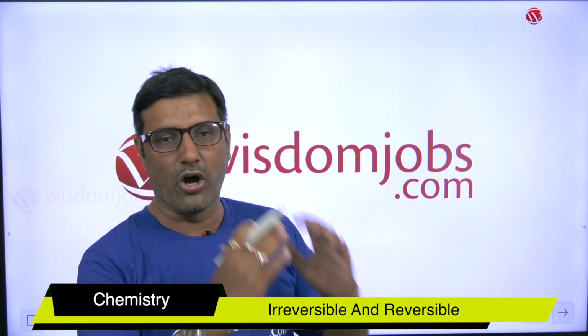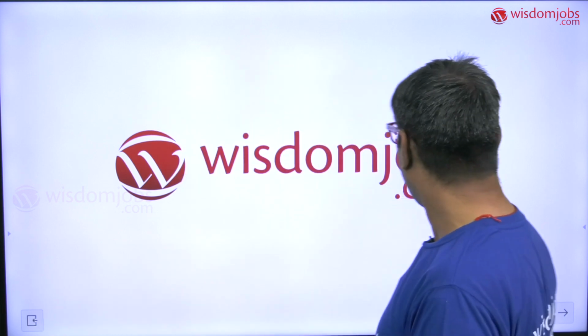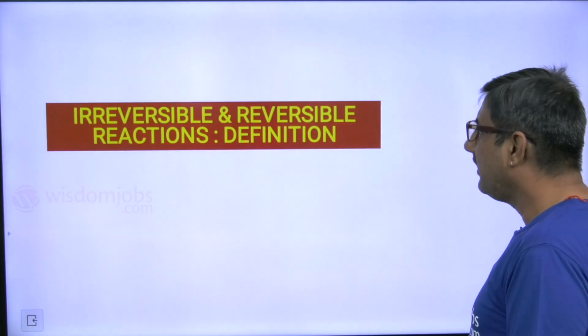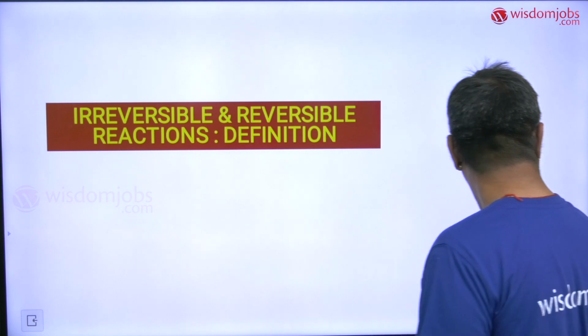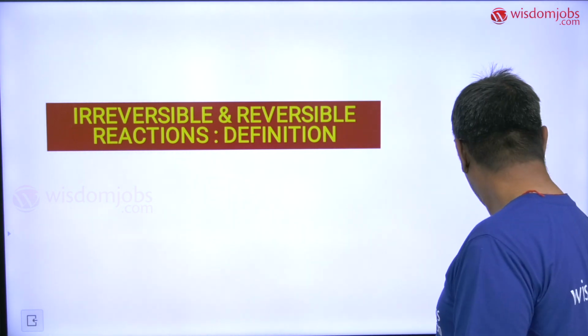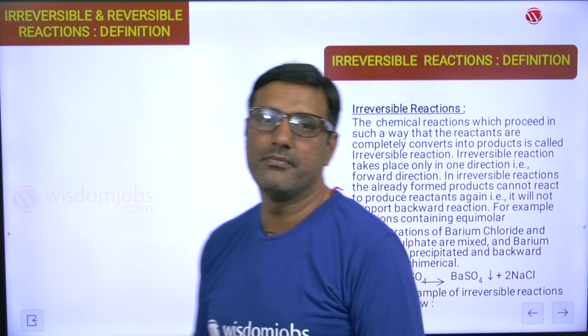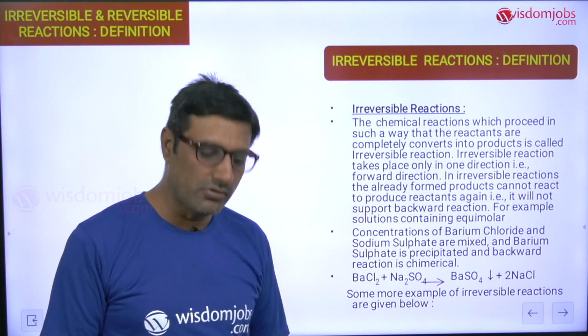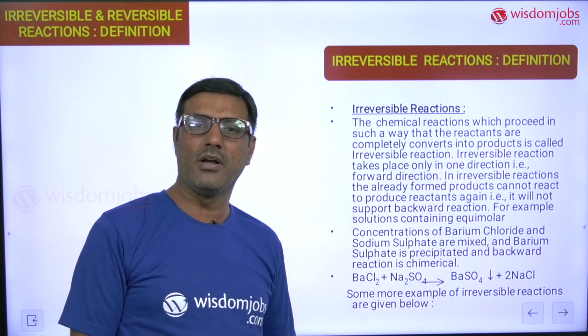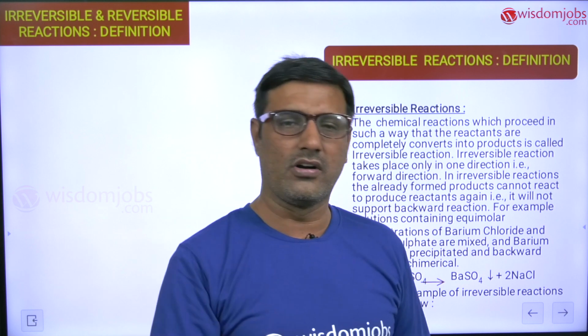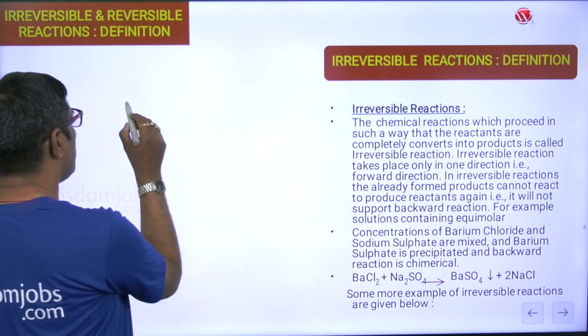So let us start the topic. The topic of today's discussion is about what is a reversible reaction and what is an irreversible reaction. Now, in chemistry, the compounds which react to give products or end products are called reactants.